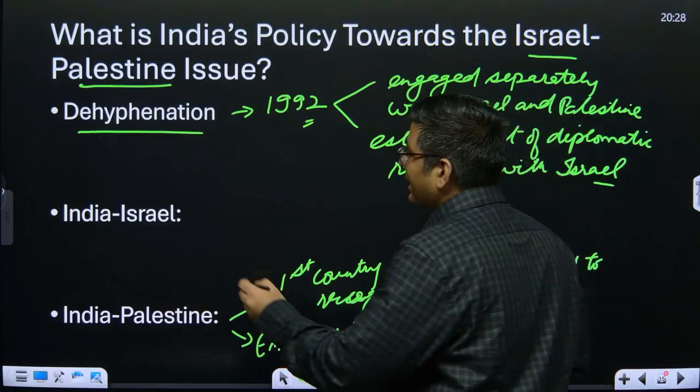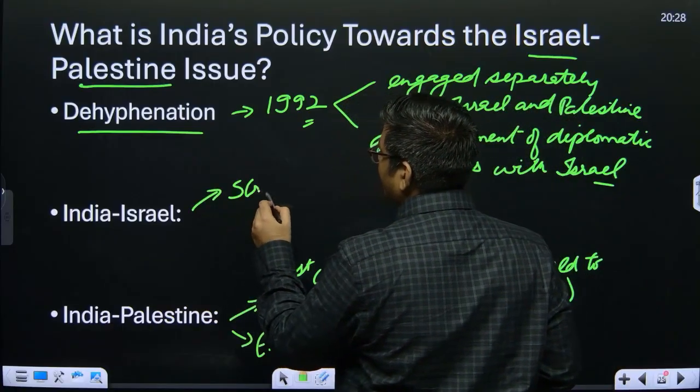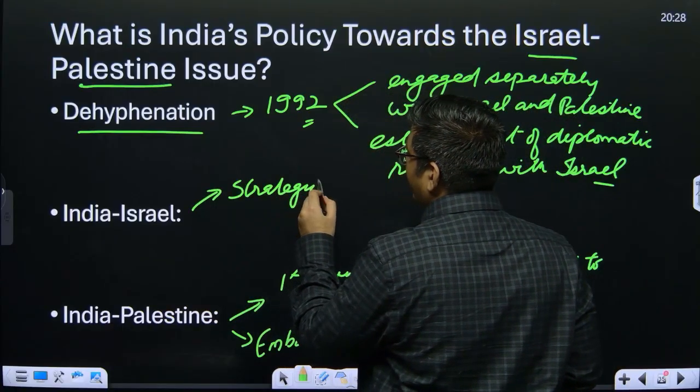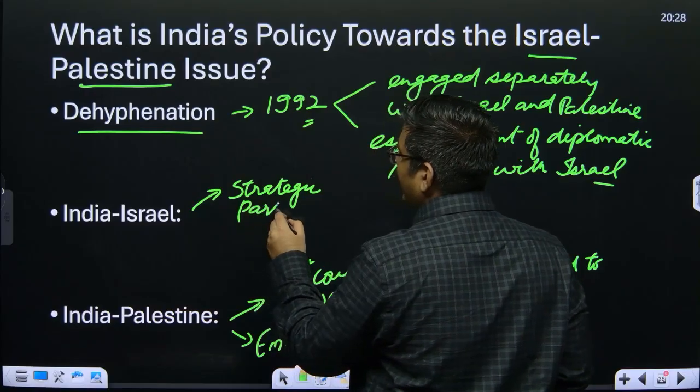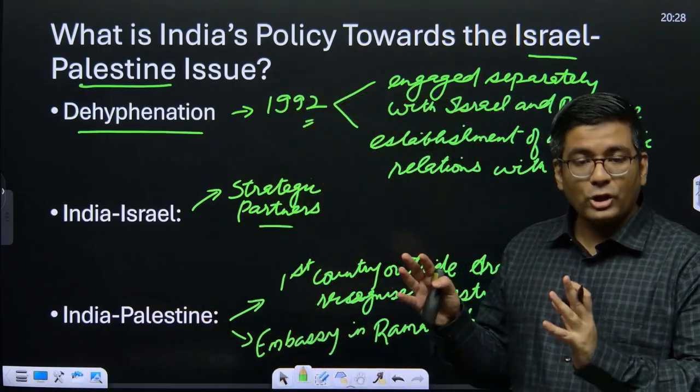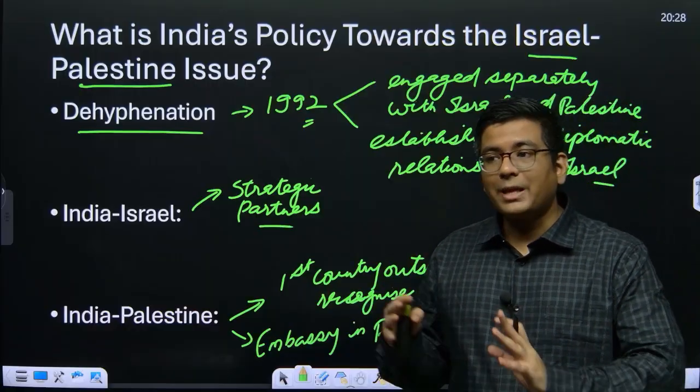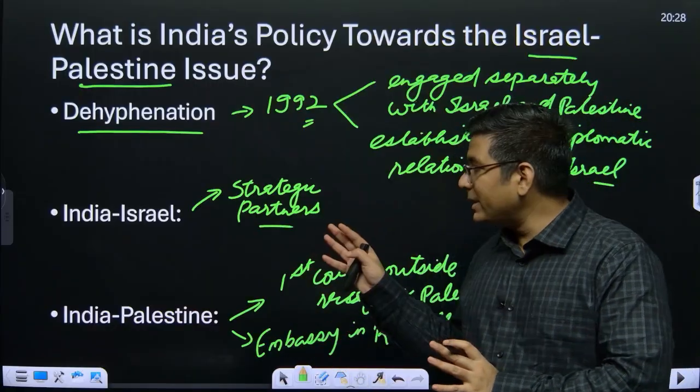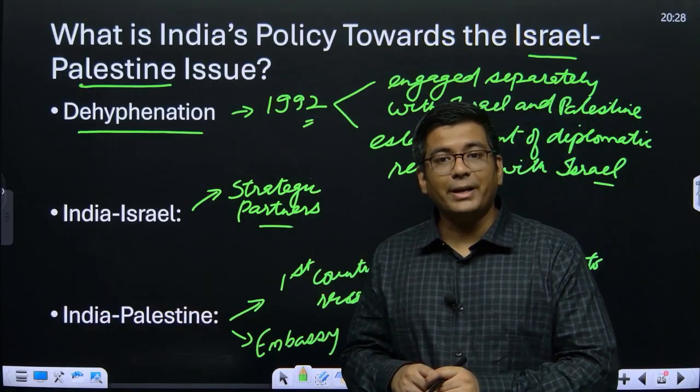Currently, they are strategic partners. Basically, it means that they have very, very deep connections with respect to intelligence sharing, security, defense equipment, for that matter, trade. So these are a lot of things which basically are there between India and Israel.